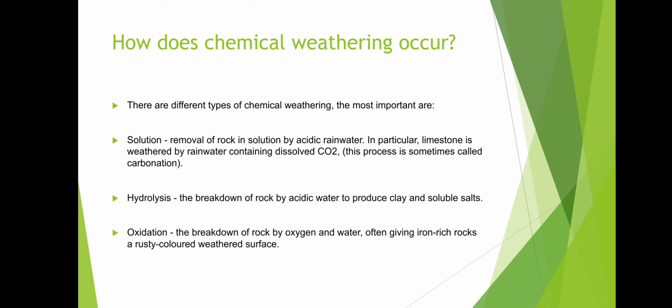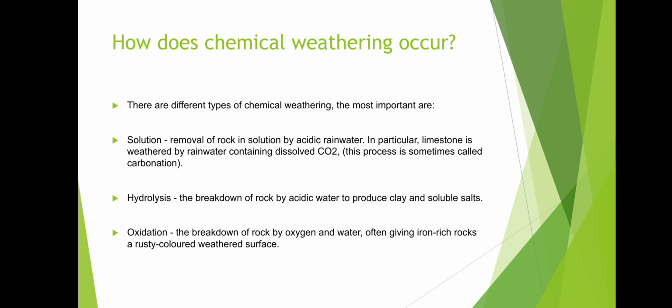And if acid rainwater is present, there will be chemical weathering of the type called solution. This process is sometimes called carbonation. Carbonation and solution are similar types of chemical weathering, so they are also known as carbonation.